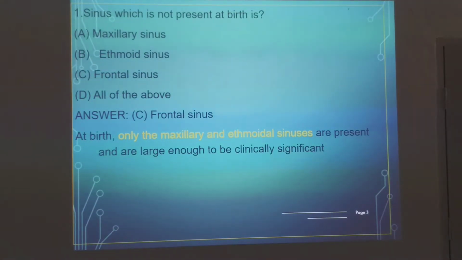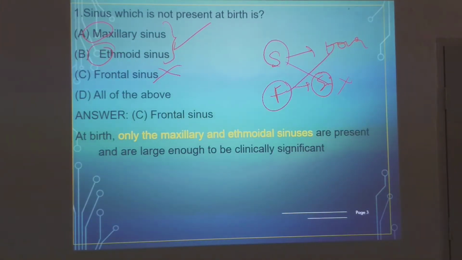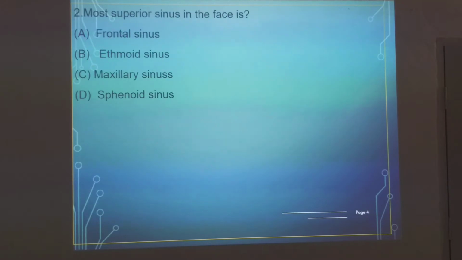C. Normally at the time of birth, only the maxillary and ethmoid sinuses are present. The frontal sinus is not present. The sphenoid sinus develops at 4 years and the frontal sinus develops at 6 years. As you know, S for S is opposite, F for F is opposite. So only the maxillary and ethmoid sinuses are clinically significant at birth. You can go for the next question.